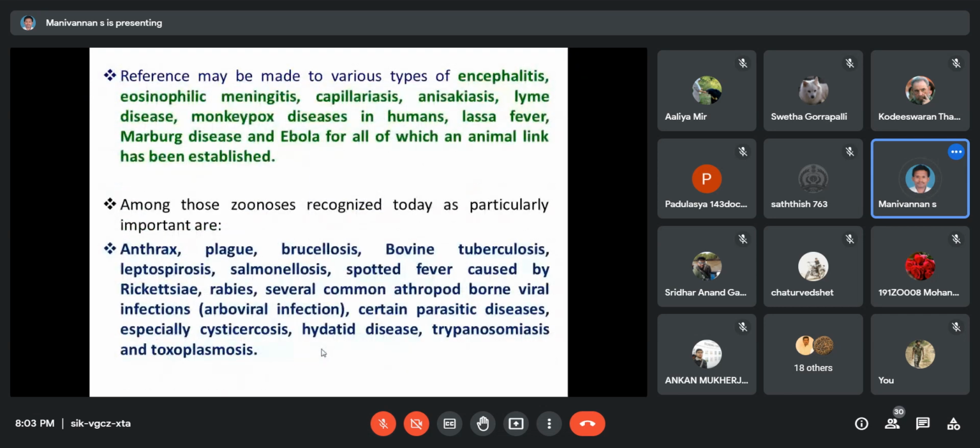Okay, we stop this session. Next class I will continue with the remaining portion. Do you have any doubt? Today we covered what zoonosis is, what diseases cause zoonosis, why zoonotic diseases are important, and why the world is mainly focusing on zoonotic disease. In the next class, we will cover the classification of zoonotic diseases.